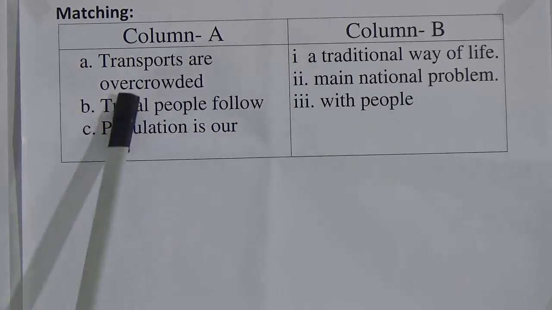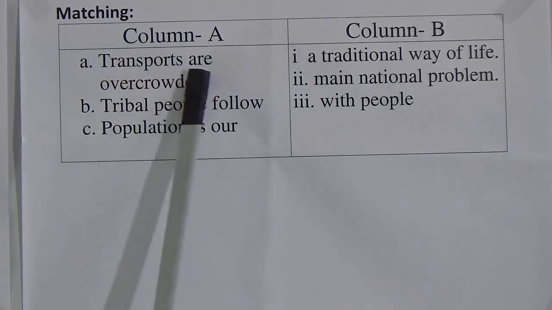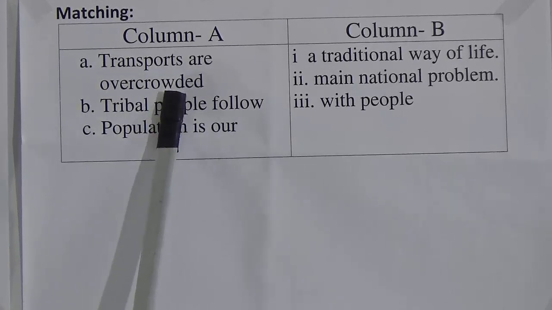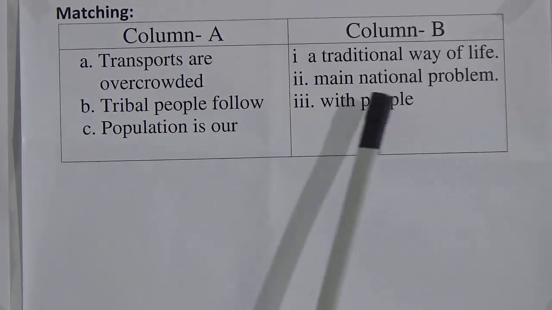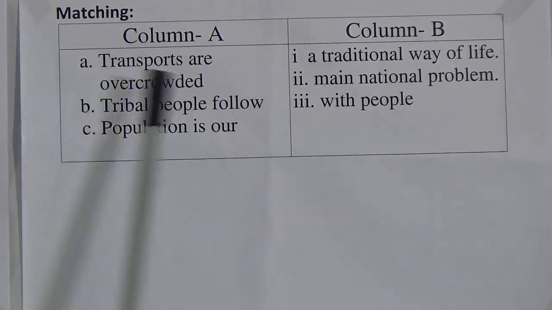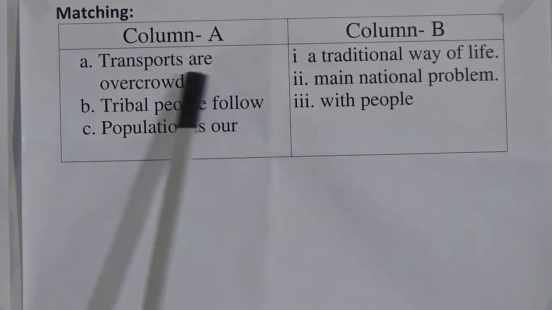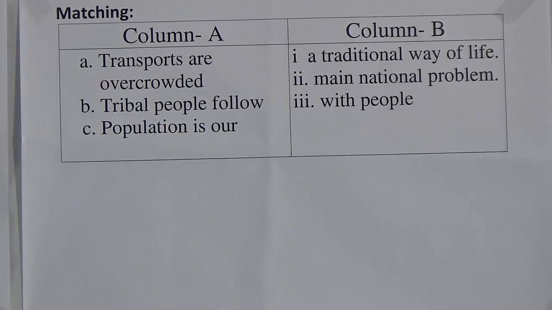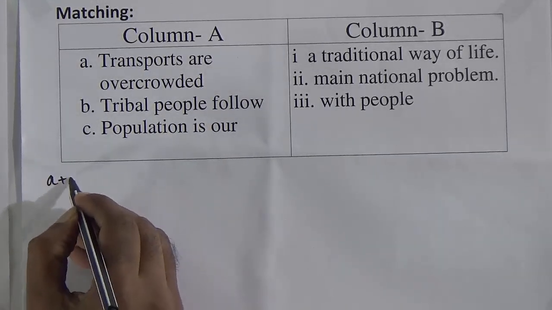Transports are overcrowded. So what is it? Transports, that means vehicles, are overcrowded. Look at the options. A traditional way of life, main national problems, with people. So A is related to 3. Transports are overcrowded with people. So look, I am writing A plus 3.